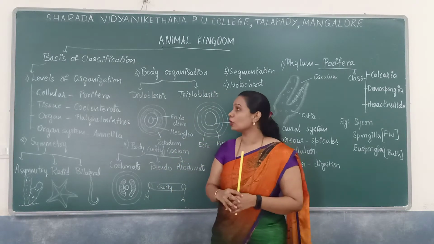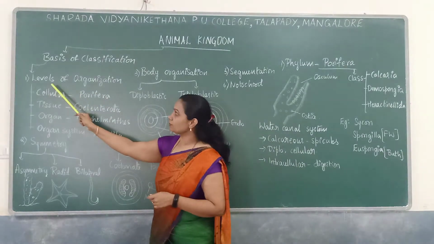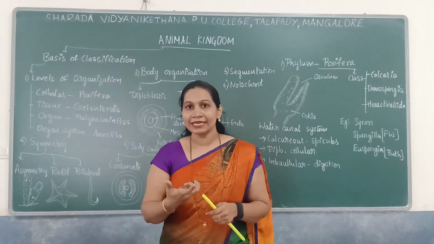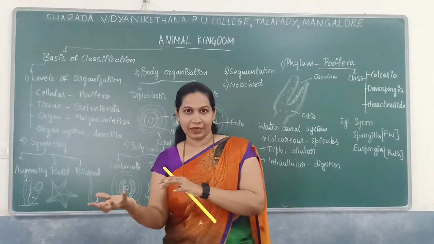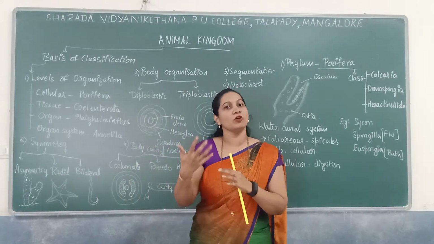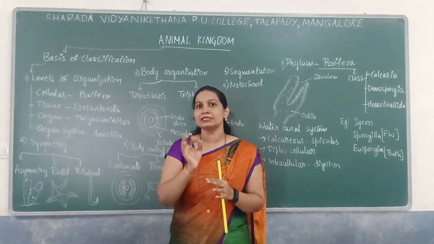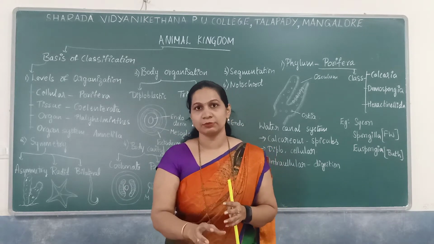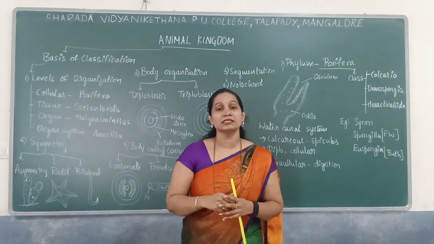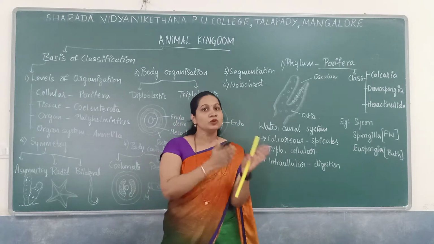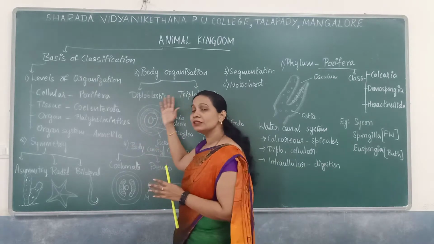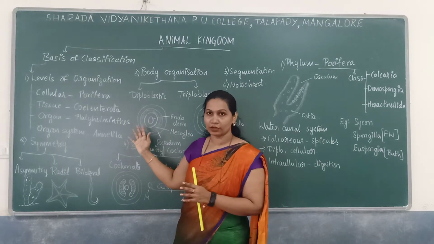Classification is based, first and foremost, on the levels of organization: how complex organisms are and what they are made up of. As you know, the cell is the basic unit of life. Every living organism consists of a cell, from unicellular to multicellular organisms.